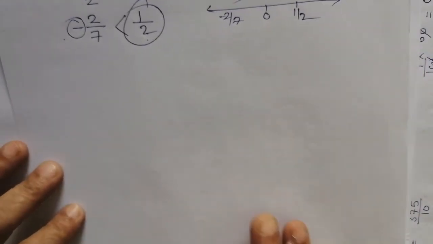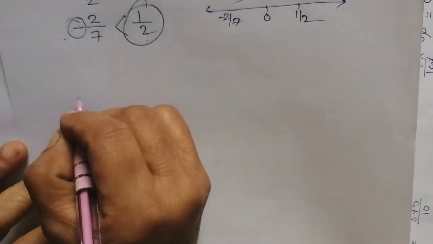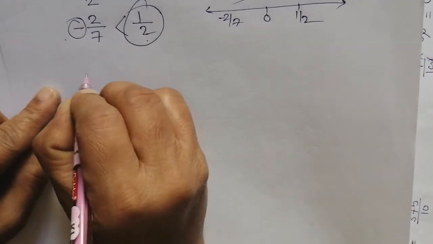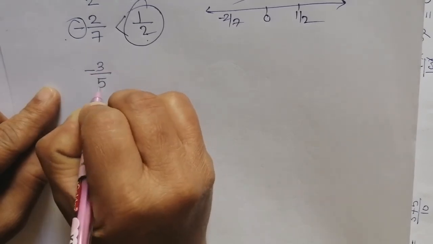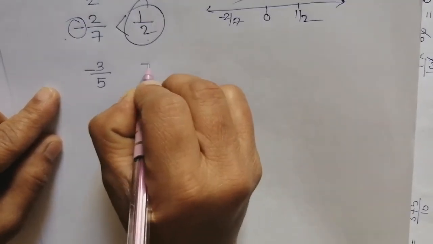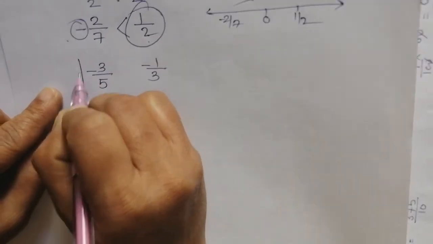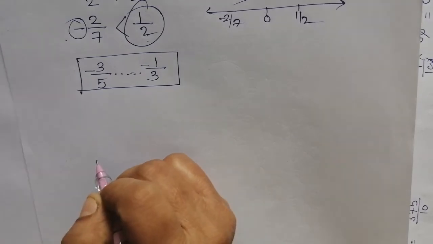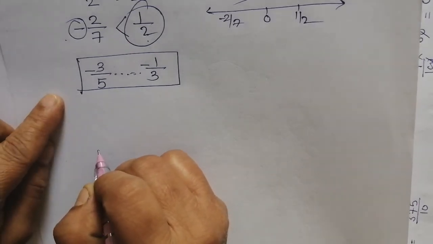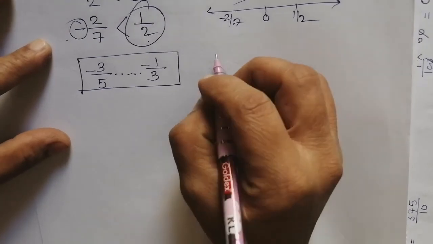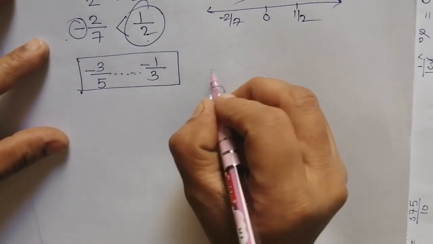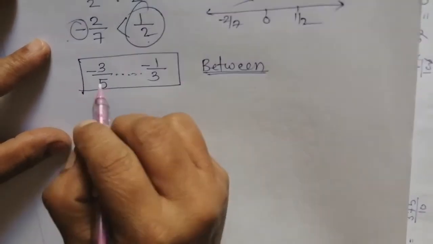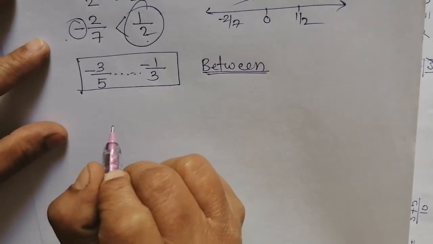Now you are asked to find the rational numbers between two rational numbers. Suppose minus 3 by 5 and minus 1 by 3 are given, and you are asked to find the rational numbers which come in between them. Here we are going to find the rational numbers between these two numbers. इन दो नंबरों के बीच में कितने सारे रैशनल नंबर्स आते हैं.